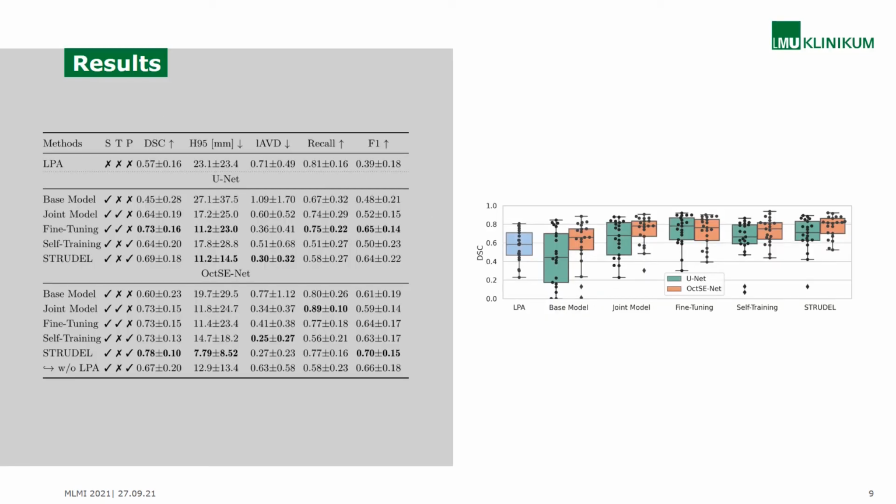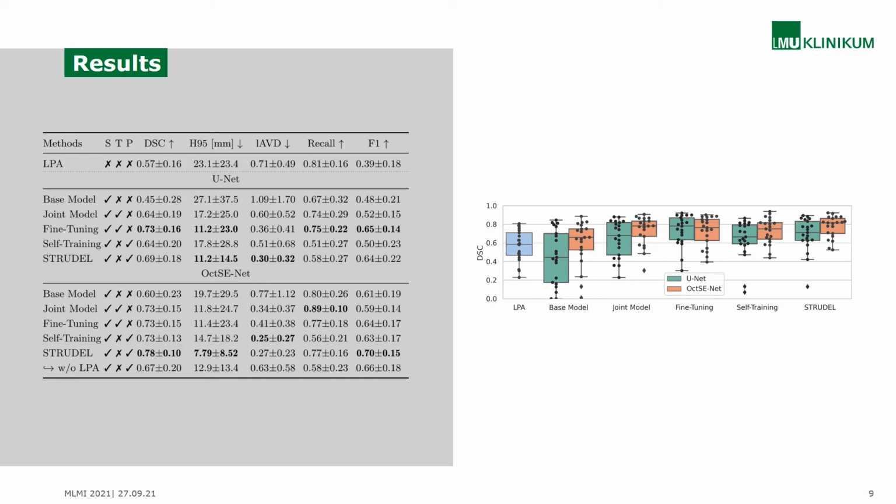In our experiments, we use two different CNN architectures. First of all, the well-known UNet and an adapted UNet, which includes octave convolutions and squeeze and excitation blocks that we called OctSENet. We compare to the base model, which is the model trained on the source data and directly applied to the target data. This performs poorly, and in case of UNet is even outperformed by LPA, which has been shown to be more robust than some deep learning-based approaches.